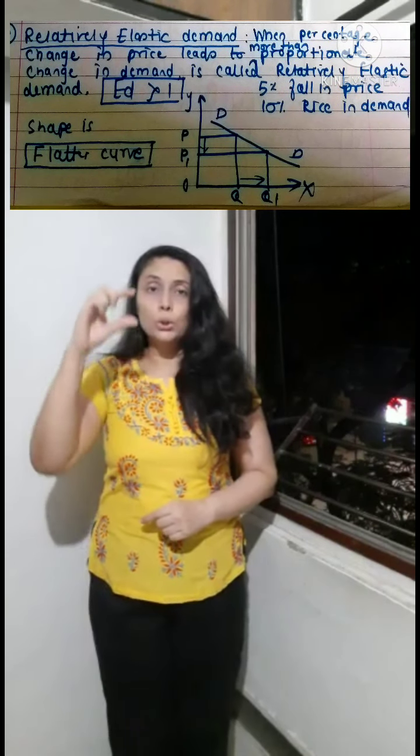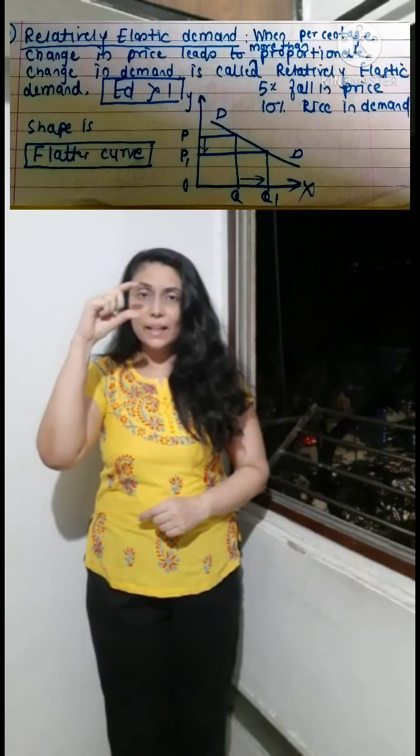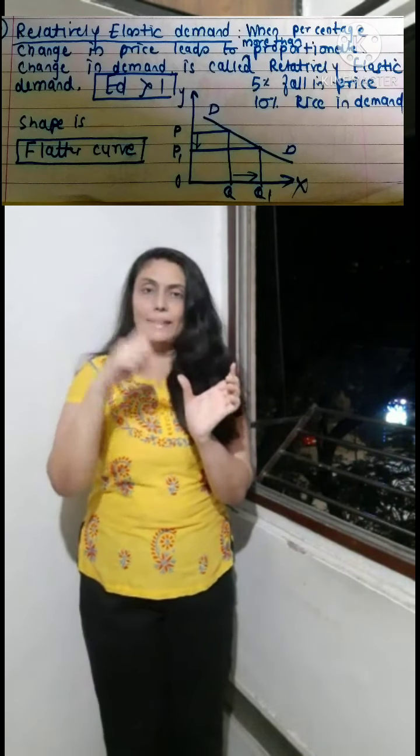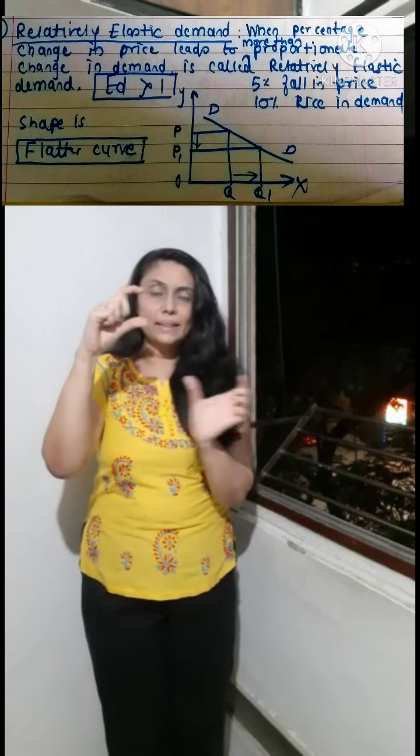And the shape is a flatter shape. While drawing, just remember one thing. Show the y-axis less in length and the x-axis more. This distance should be less and this distance should be more.